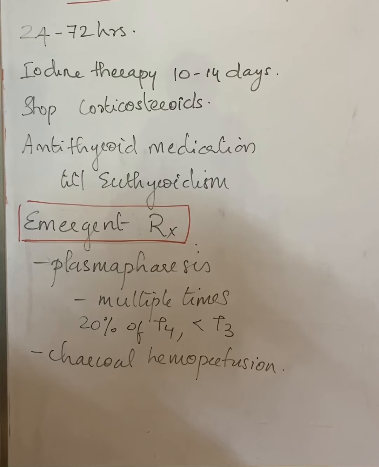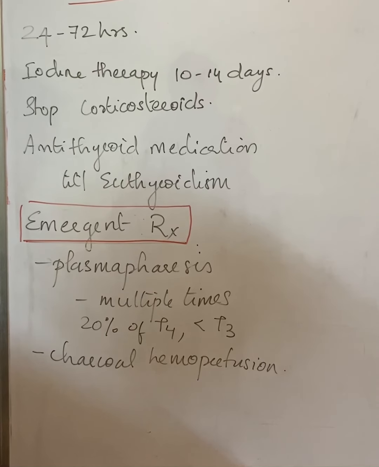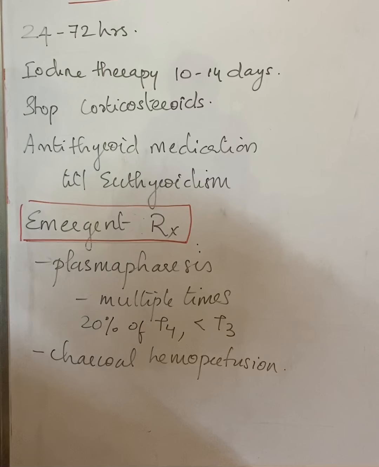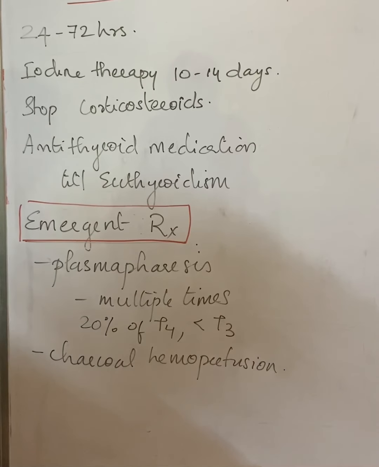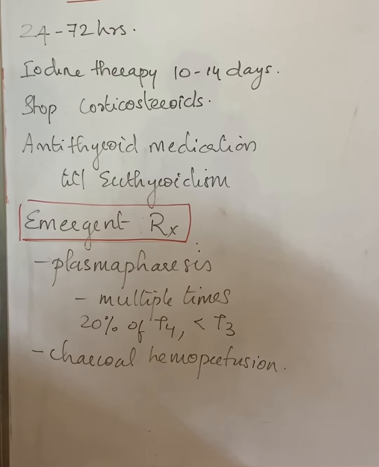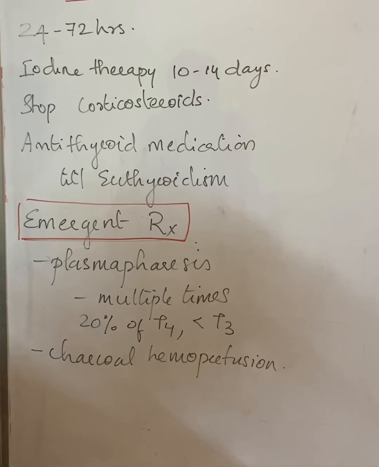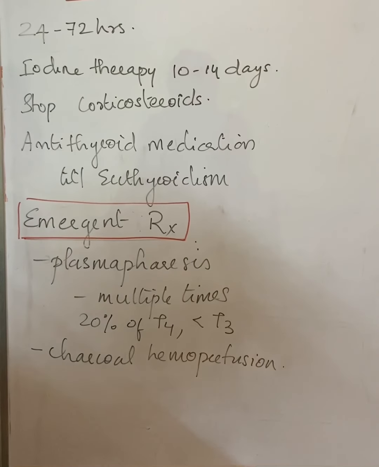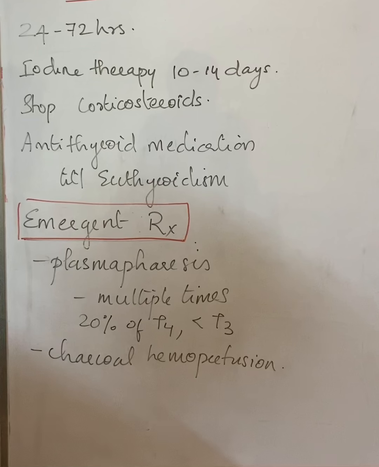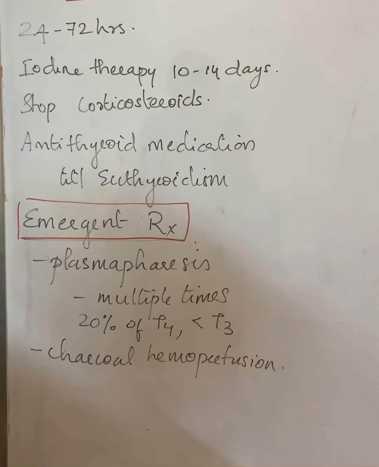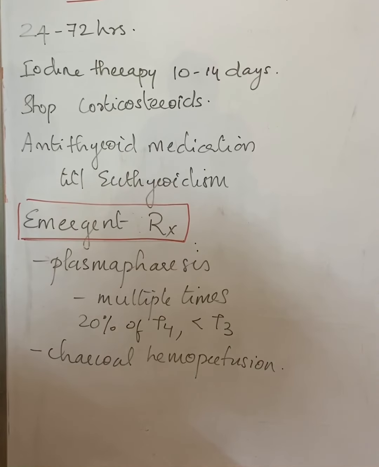There are also newer modalities which need to be discussed, like rituximab, an anti-CD20 monoclonal antibody which is being studied, which helps in depletion of B lymphocytes in circulation and helps in early resolution of a thyroid storm, and it is under trials. So this is how we manage a thyroid storm.